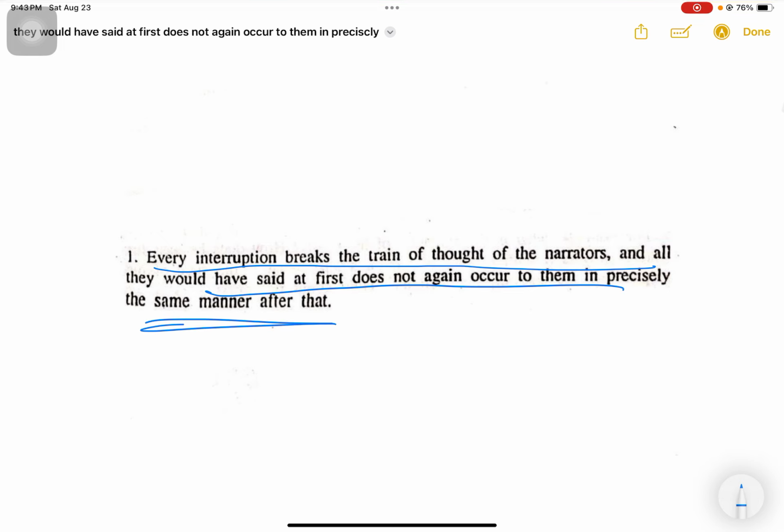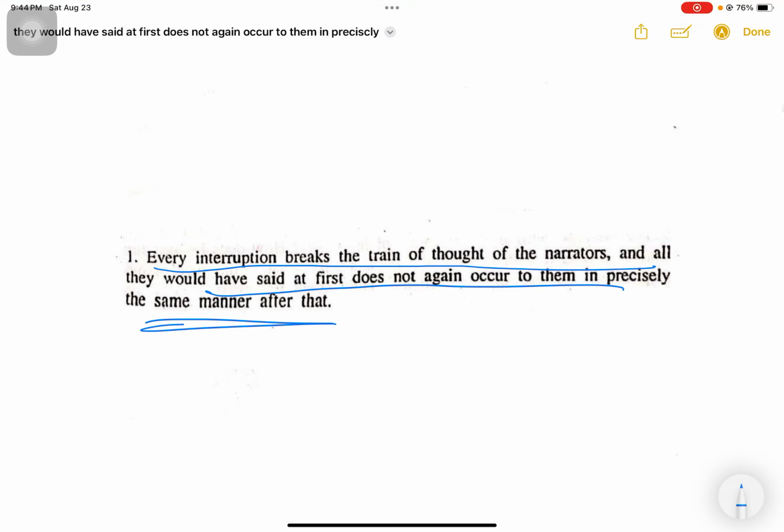Say for example, you're talking something and I interrupt you. What happens at that point of time? Of course, you will answer my question or respond to whatever I have said in between your narration. But then again, when you try to recall the same points that you wanted to speak, you will not be able to get them in the same order that you intended in the first place. So every interruption is going to break the train of thought of any narrator for that matter, not just a patient or anybody who is ill.